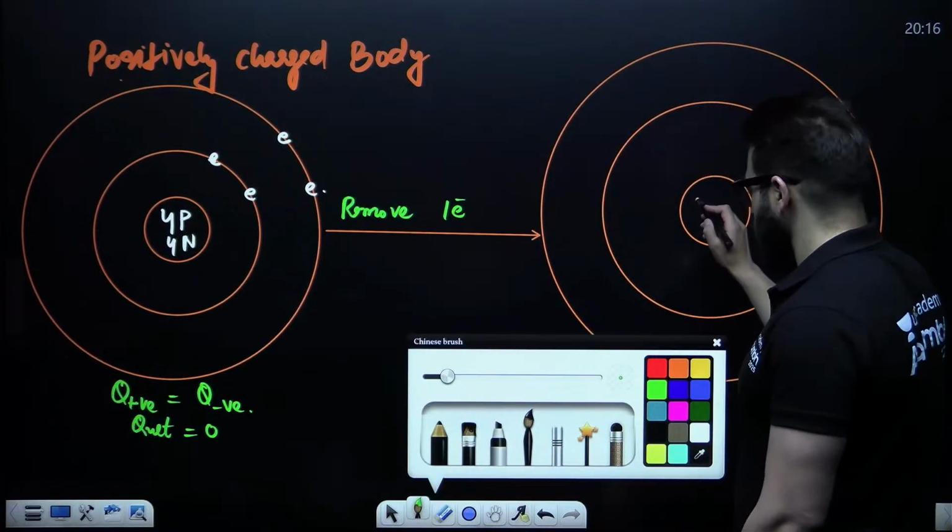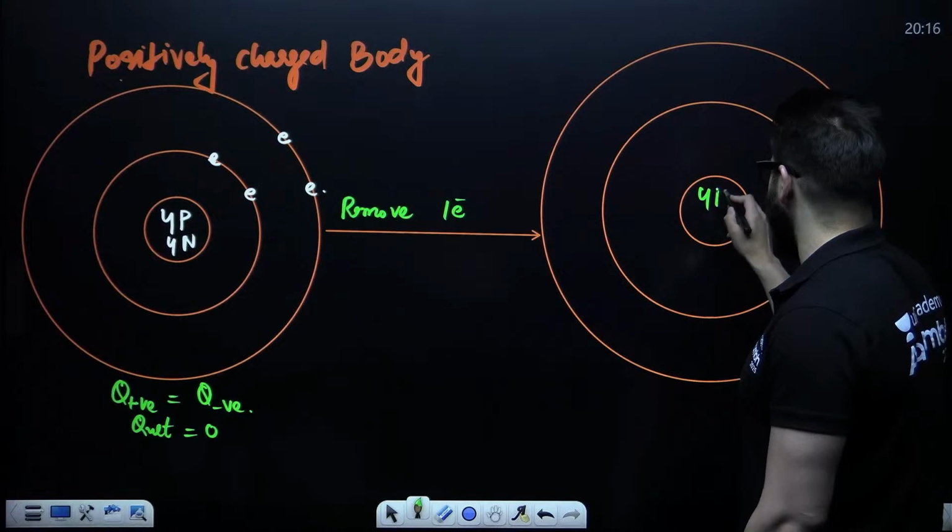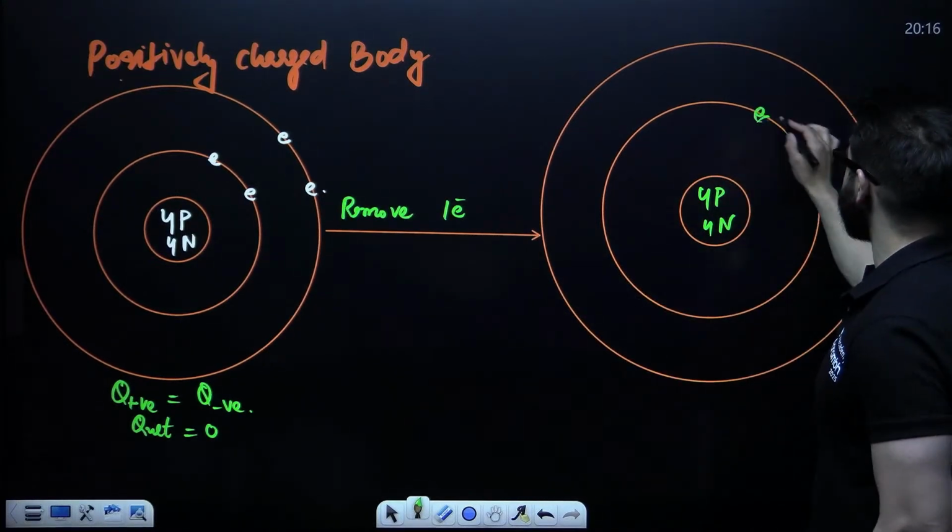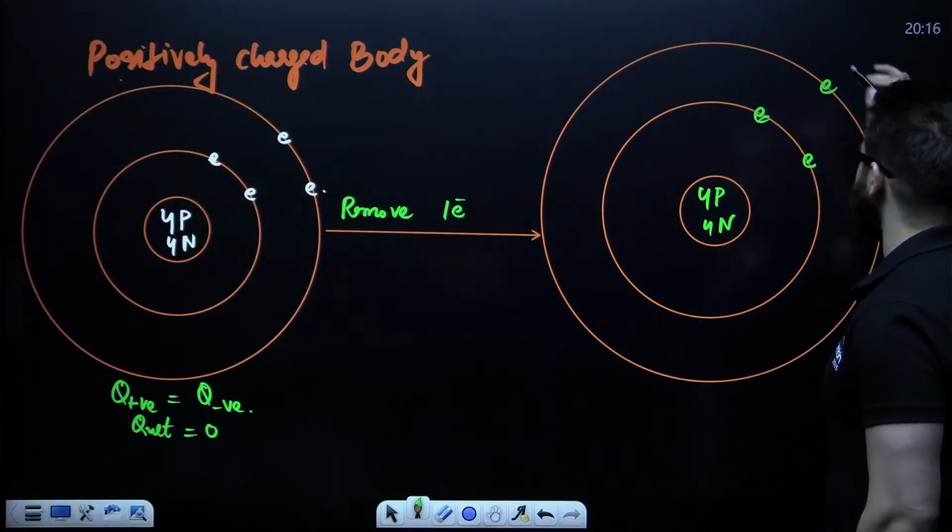Now, guys, take a look. How many protons? We say 4 protons. We have 4 neutrons. When you remove 1 electron, how many electrons remain? 1 electron, another electron, another electron.